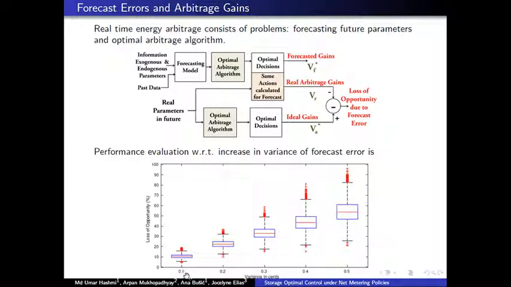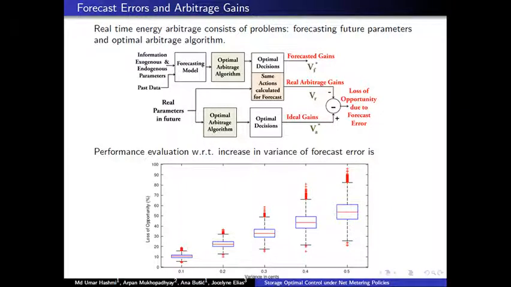We can see that as the variance of the forecast error increases, the loss in opportunity that the consumer incurs because of inaccuracy of information increases. So it's like a linear function. As the forecast model becomes worse, the amount of incentive that the user could make reduces. So how do we mitigate this?